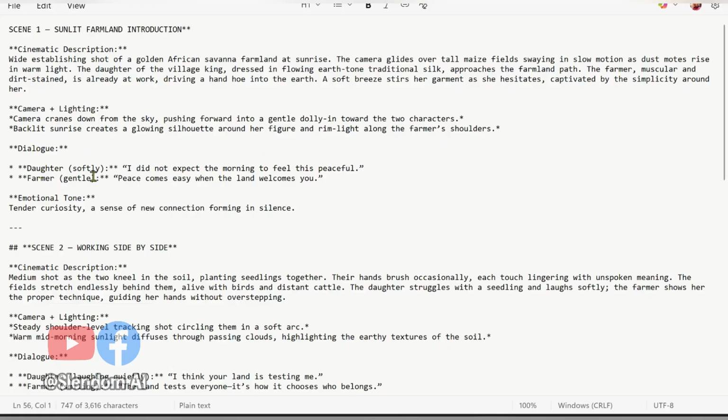Then the dialogue starts. So the daughter will say softly, "I did not expect the morning to feel this peaceful." Farmer: "Peace comes easy when the land welcomes you."